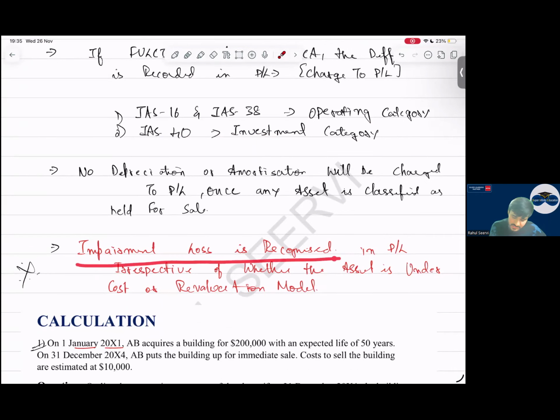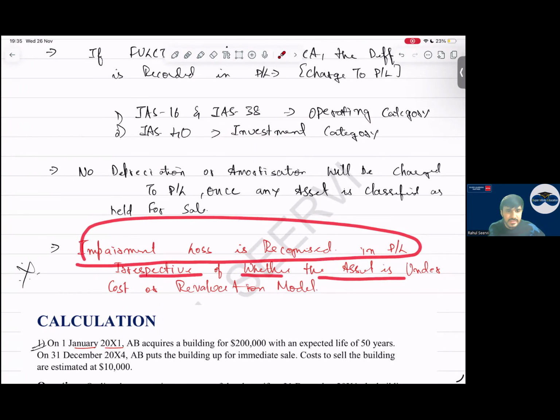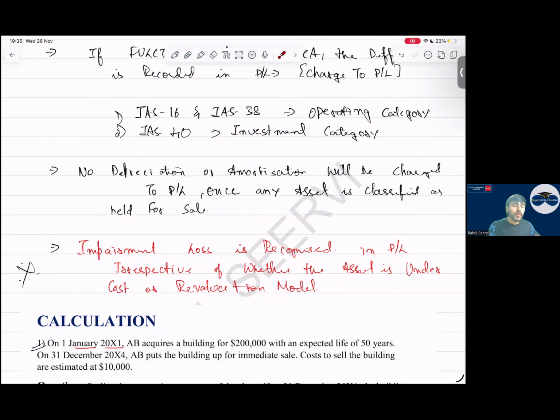Impairment loss is recognized in P&L irrespective of whether the asset is under cost or revaluation model. Whether the asset is under cost or revaluation model, we will not care. Directly the impairment loss as per IFRS 5 will go to P&L. Do not make this mistake.